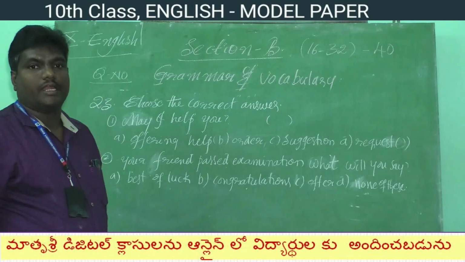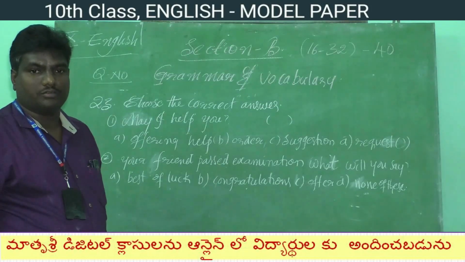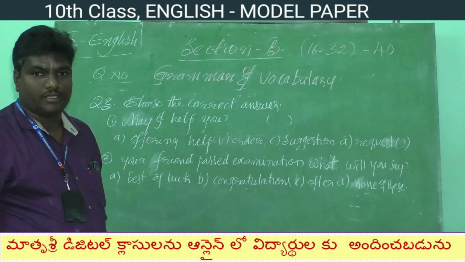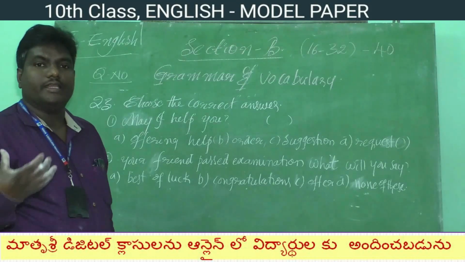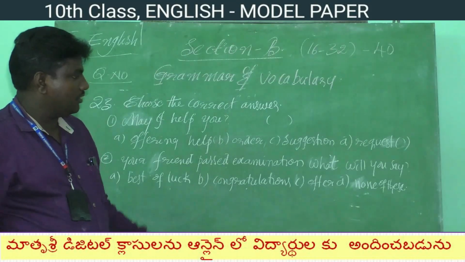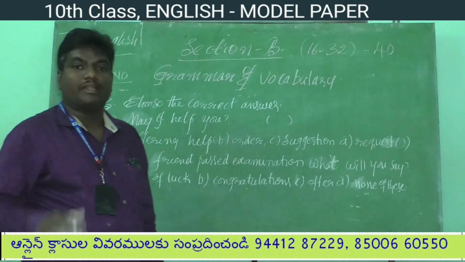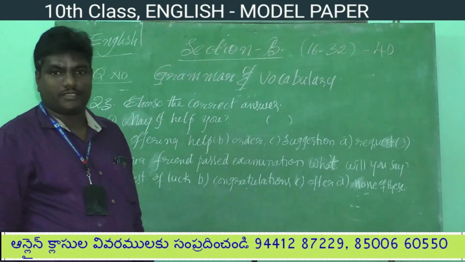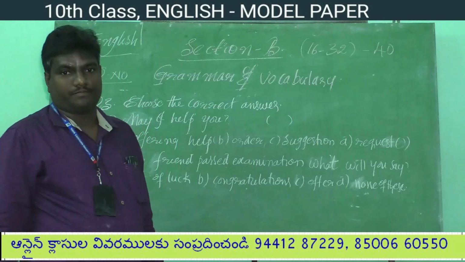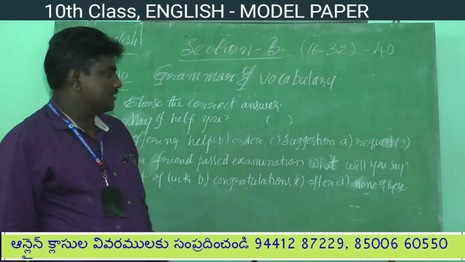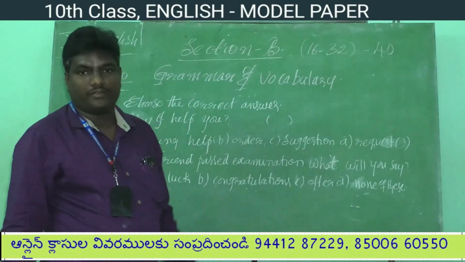Order indicates command. Shut your mouth. Get lost from here. Get me a glass of water. These are the examples of order. Next, suggestion. Suggestion is better to concentrate on studies. Better to consult a doctor. These are the examples of suggestion. Next, request.